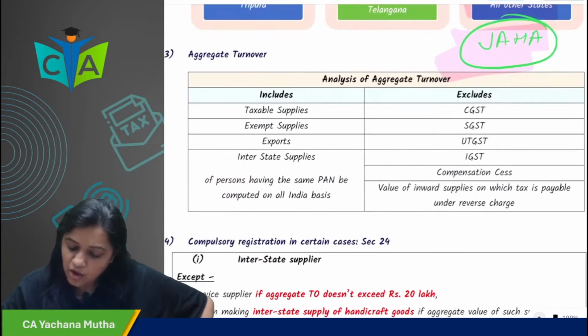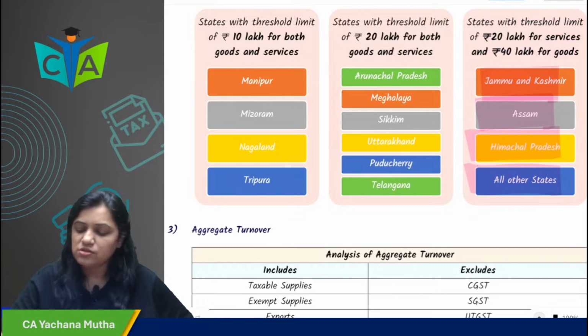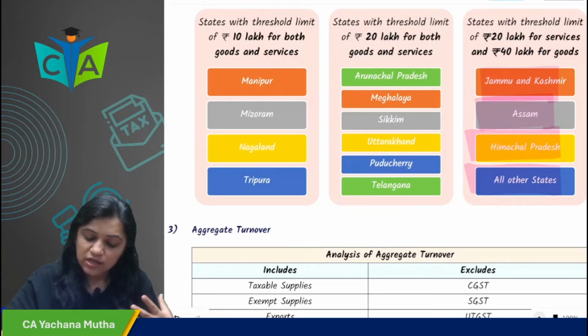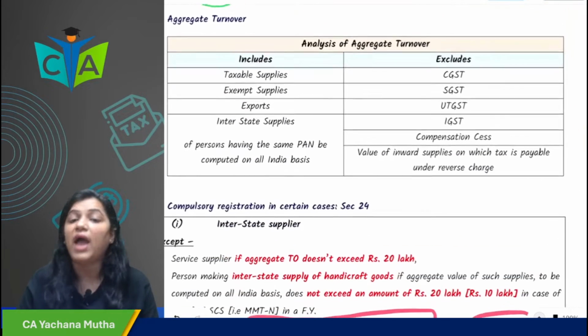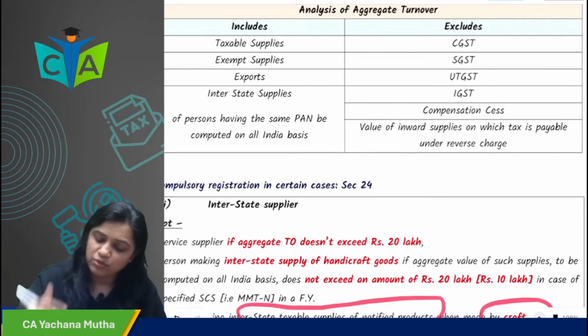Now, aggregate turnover. This limit is of 20 lakhs, 40 lakhs. What we are talking about is aggregate turnover. If your aggregate turnover exceeds, say, 10 lakhs in case of MMT-N, then you are required to take the registration. So, what do you mean by aggregate turnover? This definition we have already done in the composition scheme. We will quickly do it.